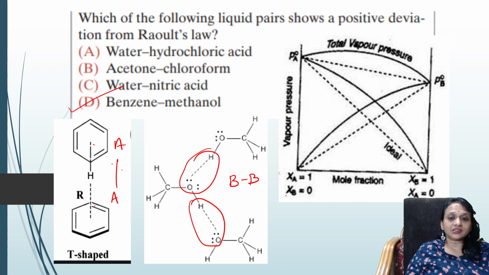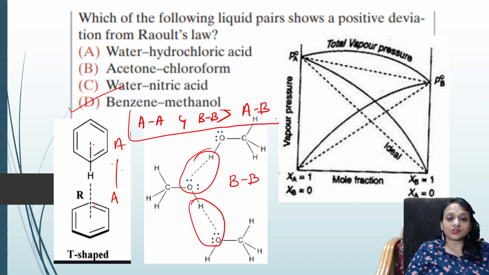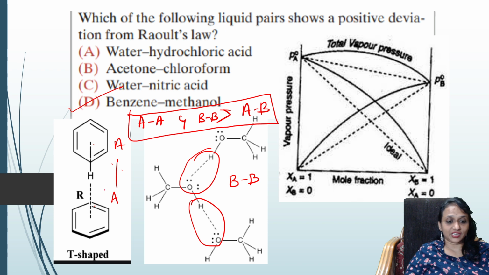Check. Here, in this case, AA and BB interactions are stronger than AB interactions. Why? Because there is no hydrogen bonding between them. Correct? This and this can't bond. A is this, B is this. So there's no hydrogen bonding. But individually these two bonds are stronger.